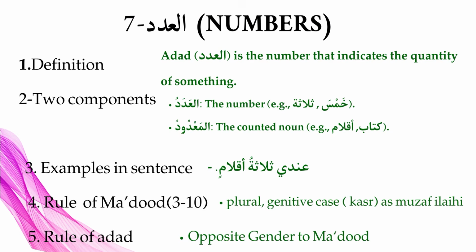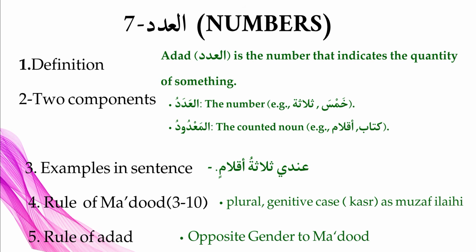When the question is to define and explain adad and mardud, first what do we have to write? Definition. What is meant by adad? Adad is the number that indicates the quantity of something. That is a simple definition; you can define it in any other method.